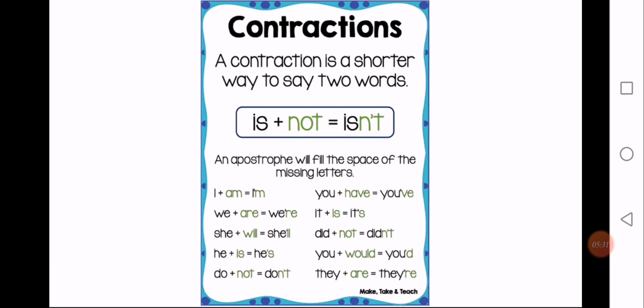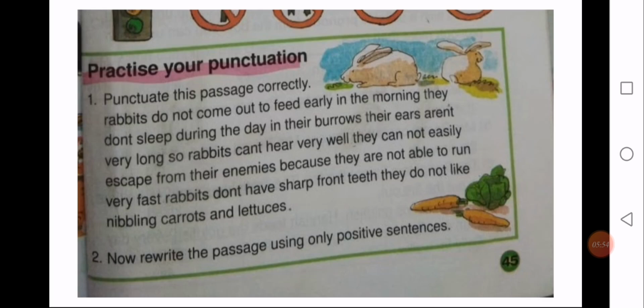I am, I'm. We are, we're. She will, she'll. He is, he's. Do not, don't. You have, you've. It is, it's. Did not, didn't. You would, you'd. They are, they're. I hope it will be clear to you.